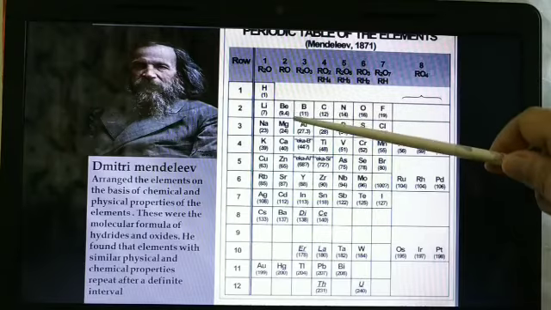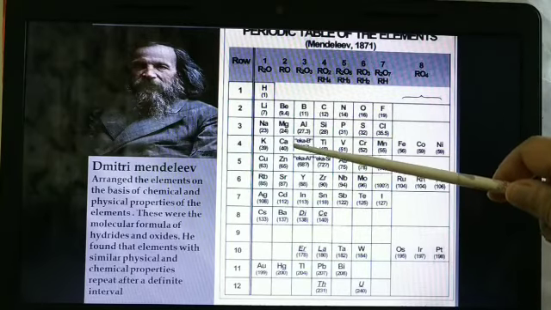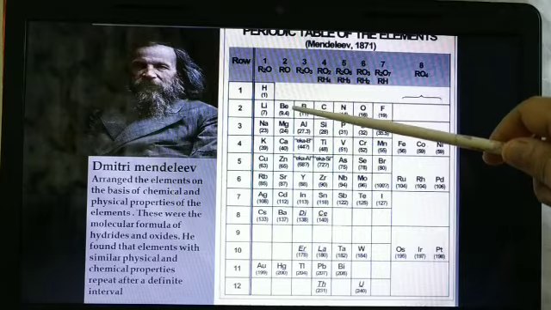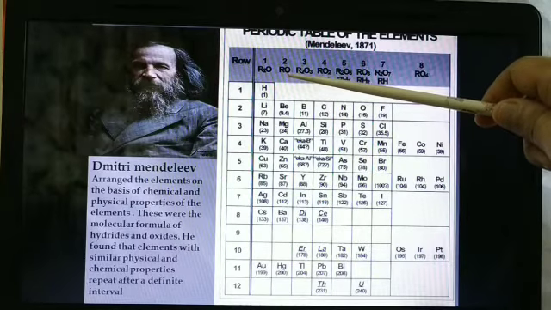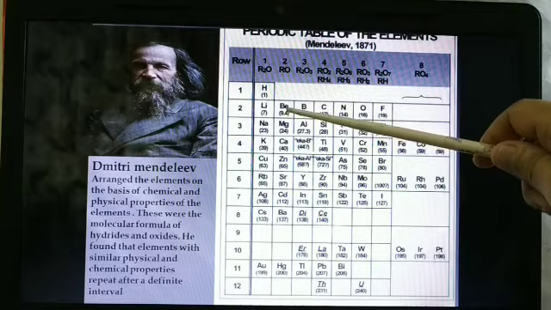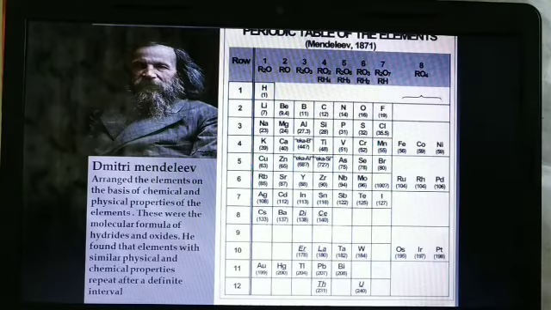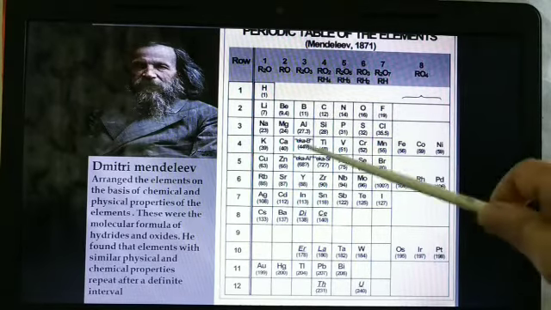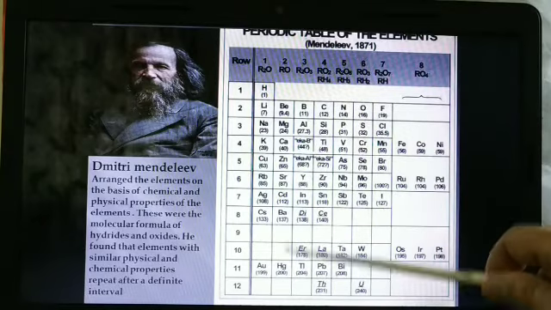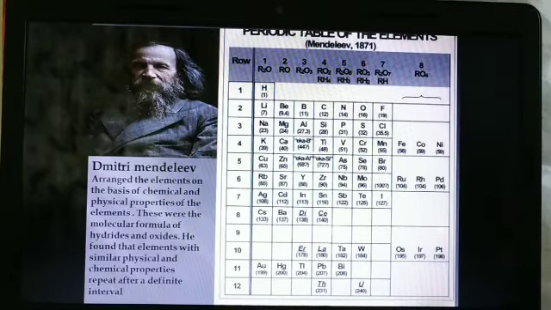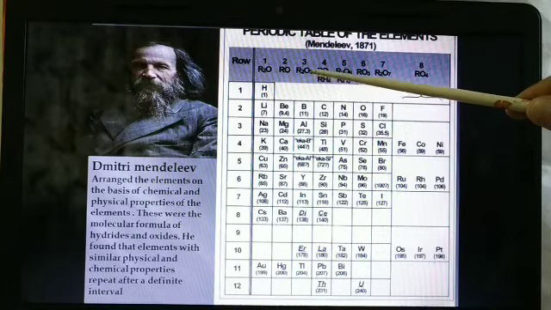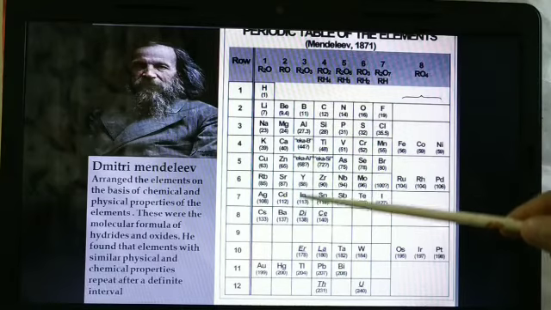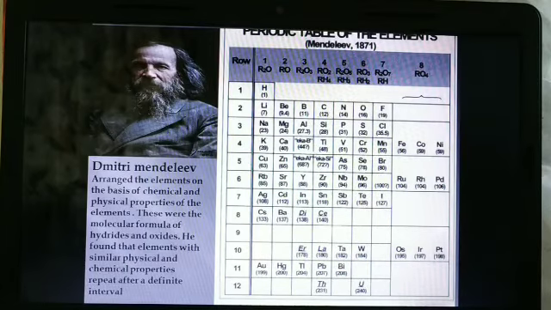Same thing, the other group you see, that is beryllium, magnesium, calcium, zinc, strontium, all these were chemically reacting with oxygen in the RO pattern. That means if Be, beryllium, wants to react with oxygen, it will form BeO, MgO, CaO, ZnO. You must be knowing this, as before this you were writing some of those chemical equations. Here you could see R2O3. So he has arranged these elements, and this way he started arranging the elements, and he was able to arrange 63 elements in this periodic table.